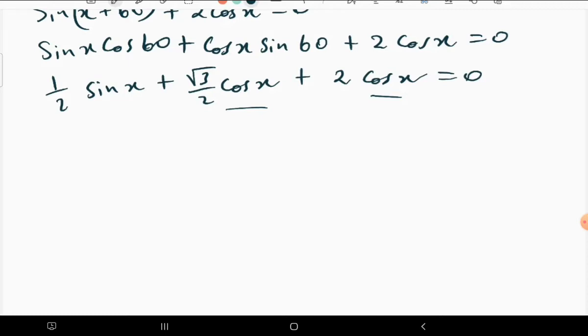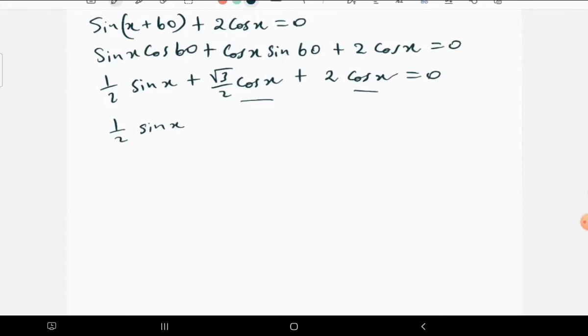If we can take these things to the right-hand side, we can probably have negative 2 cos x, then minus, this one has to change the sign as well, so minus root 3 over 2, then cos x. So this is what we have.